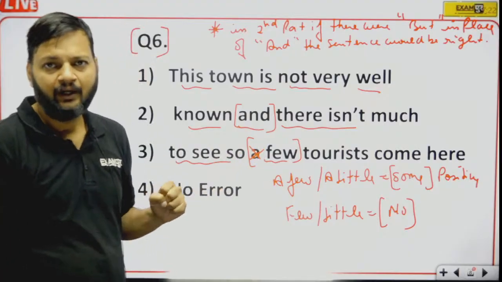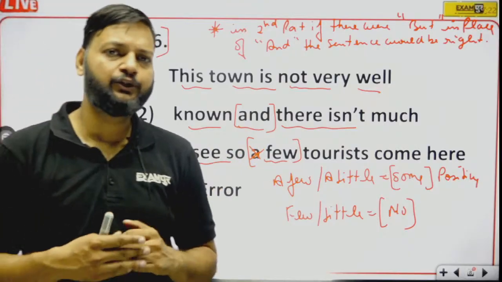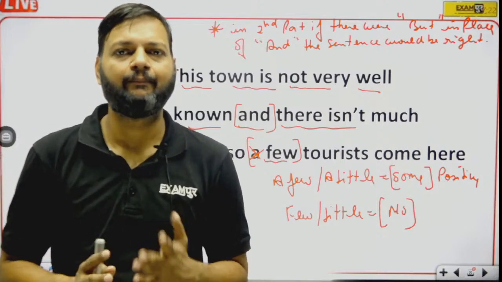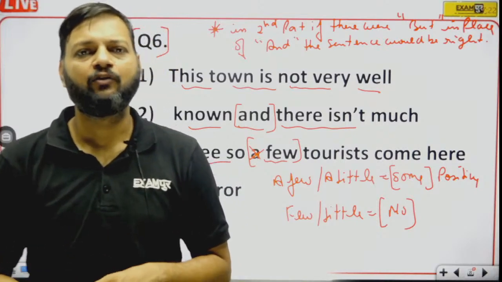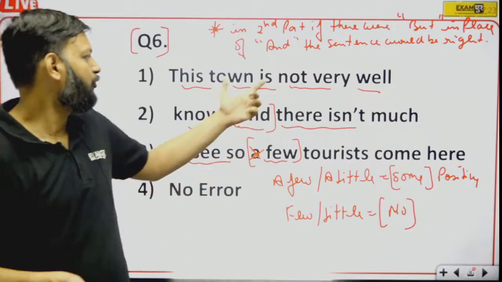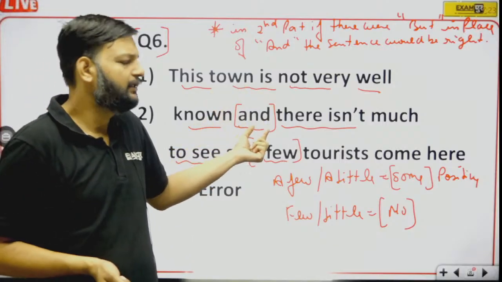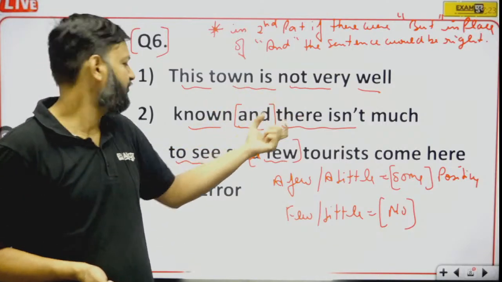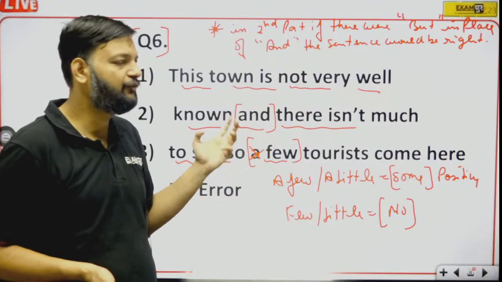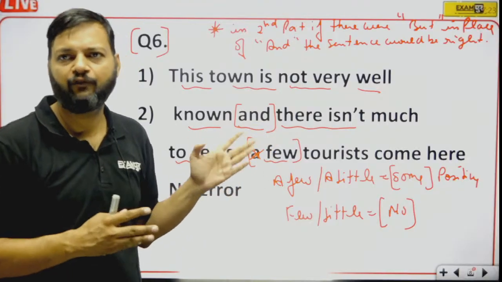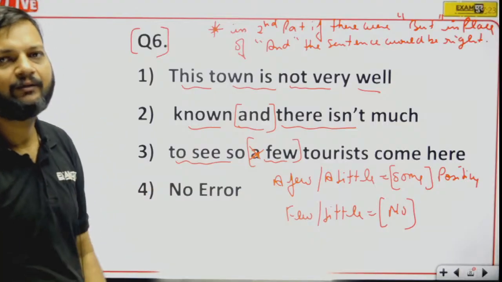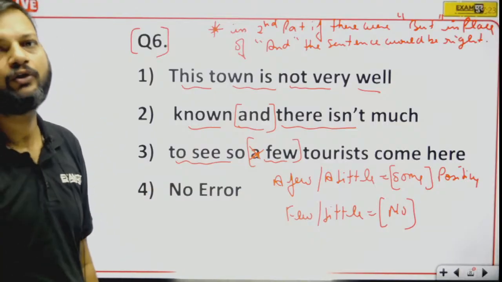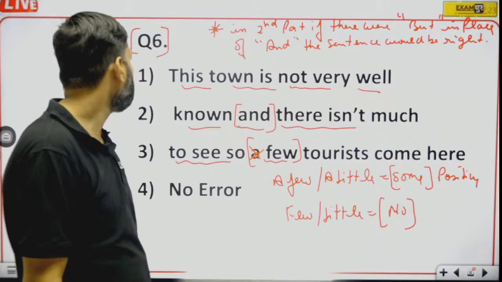Why? Because but shows contradiction. So here we have the town is not very well known, but there isn't much to see, so a few tourists. So it would have been right if there were but in place of and, because but shows contradiction.